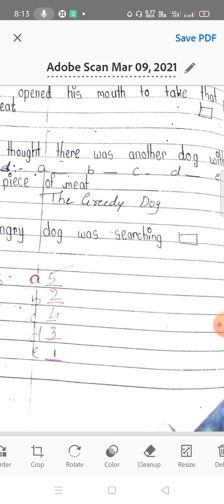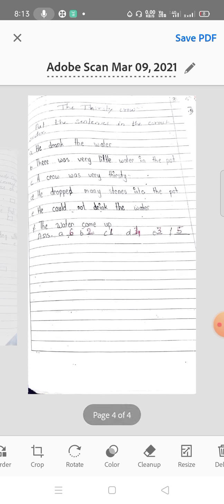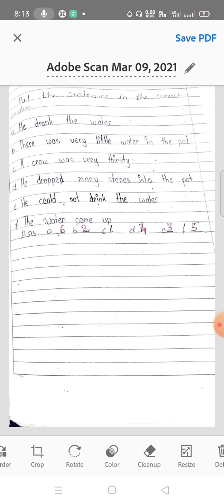Then thirsty crow. Okay, thirsty crow. Put the sentences in the correct order. First, A. He drank the water. B. There was very little water in the pot. C. A crow was very thirsty. D. He dropped many stones into the pot. E. He could not drink the water. F. The water came up. Okay, this is the jumbled sequence. You have to correct and order it.